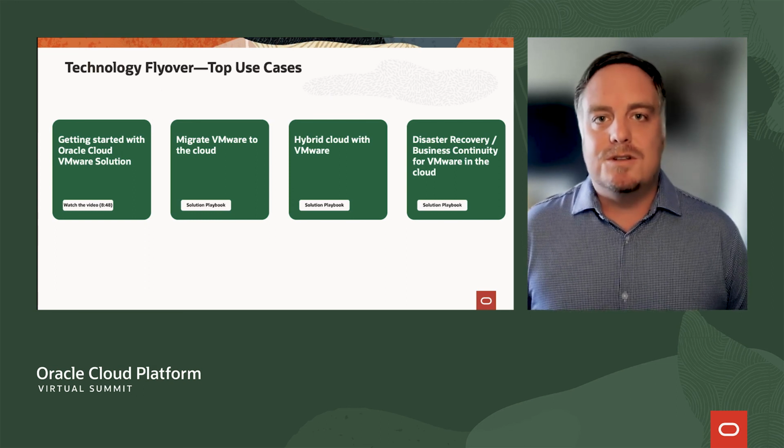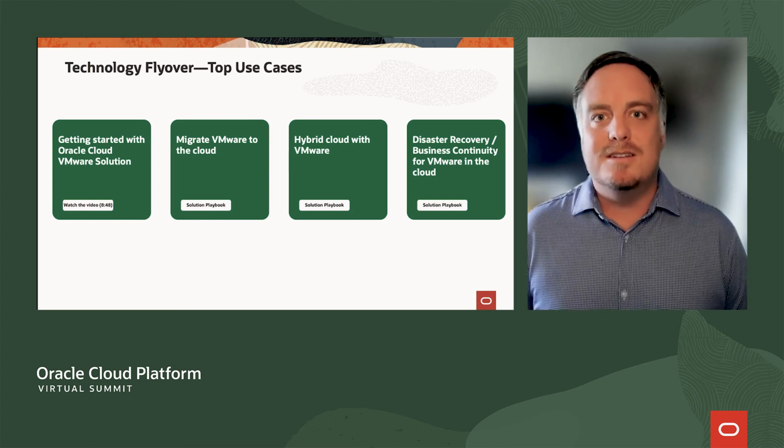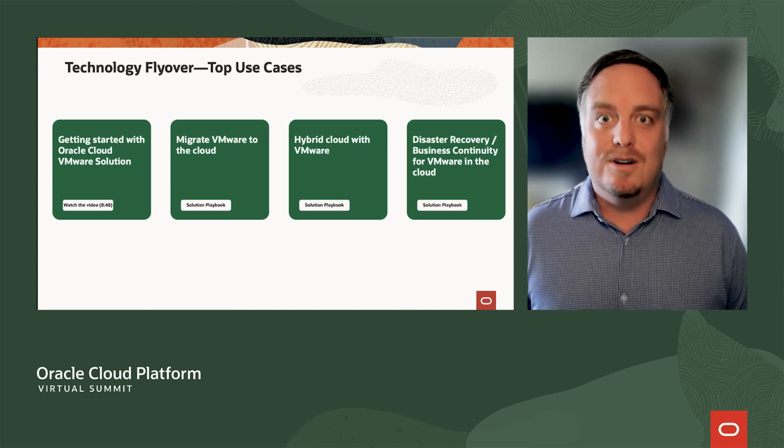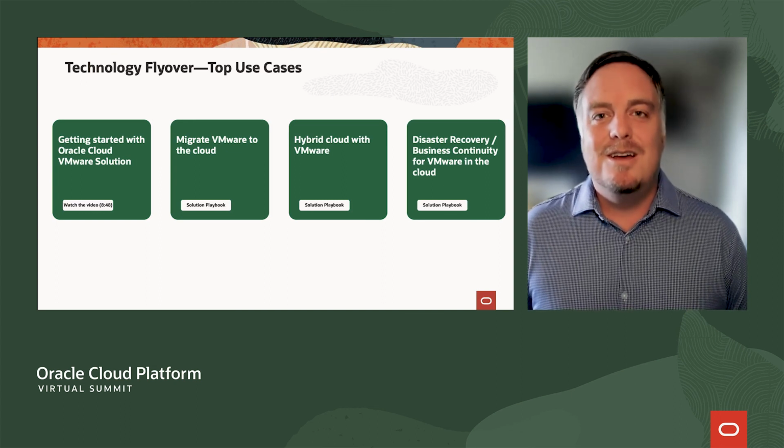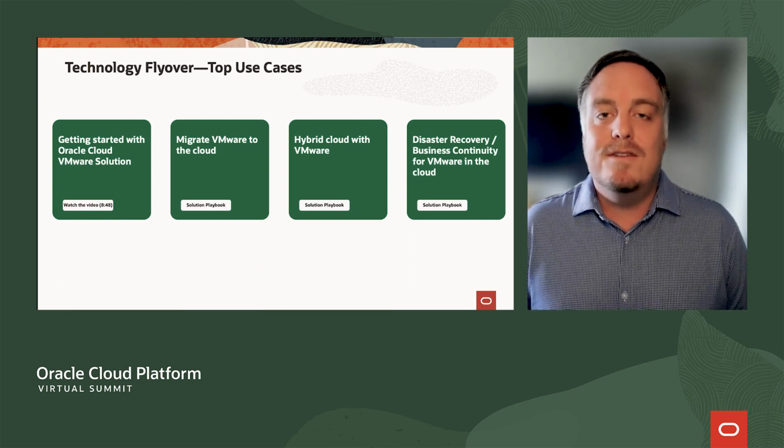Another reason that customers are looking to move into the cloud is for disaster recovery. DR and business continuity have always been an interesting thing for customers, but frankly, setting up a new data center to be able to do that has sometimes been cost ineffective or impossible in many cases. With OCI and OCVS, you can not only set up a disaster recovery infrastructure very quickly, but you can set it up in a different part of the country or even a different country if you need to for your reliability needs. Let's dive a little bit deeper into each of these use cases.